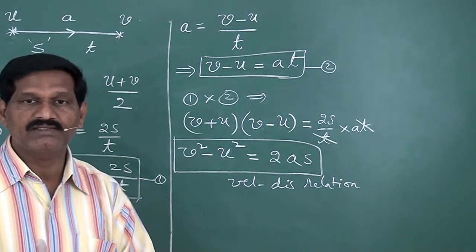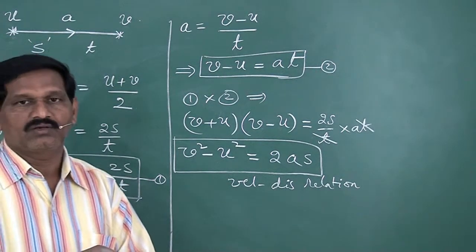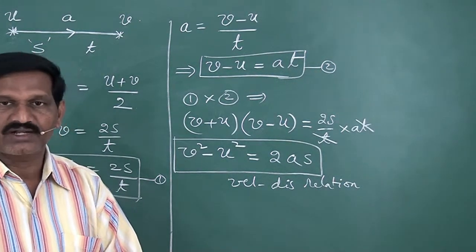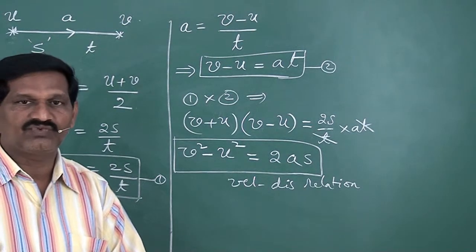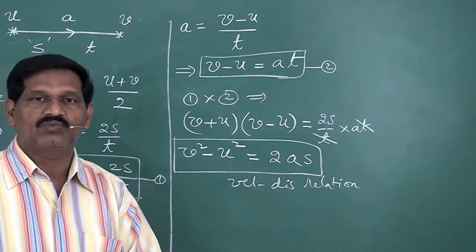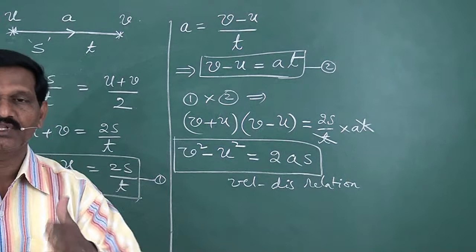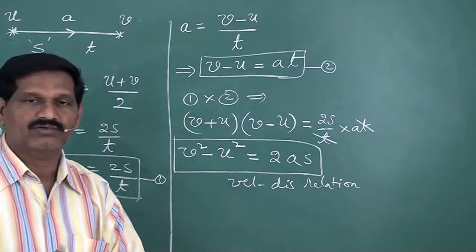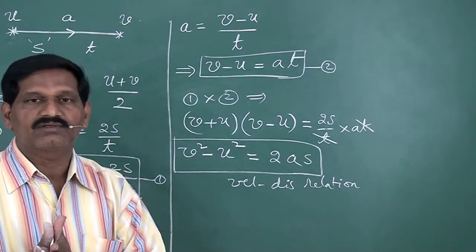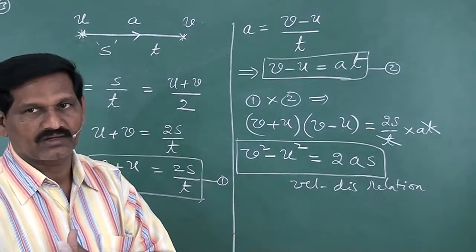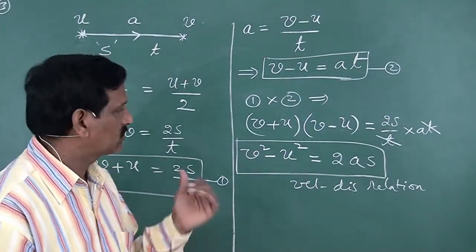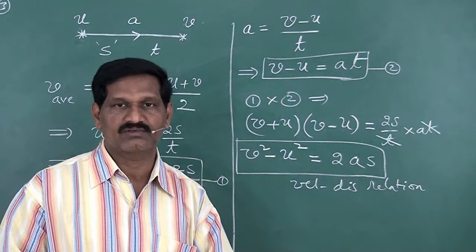Because when the body is in a straight line, then you have uniform acceleration. Otherwise, when the body moves like this, then acceleration may change. So, when the body moves along a straight line, then we use these kinematic equations.